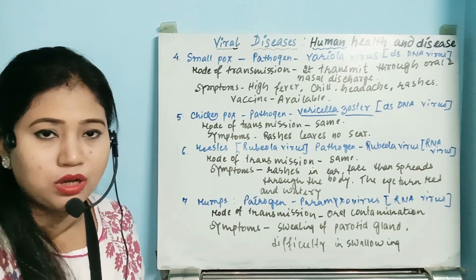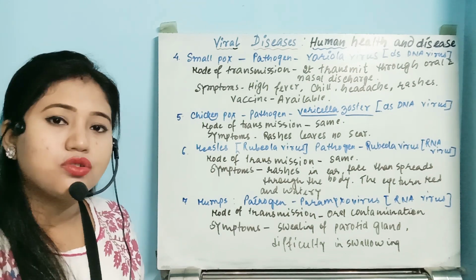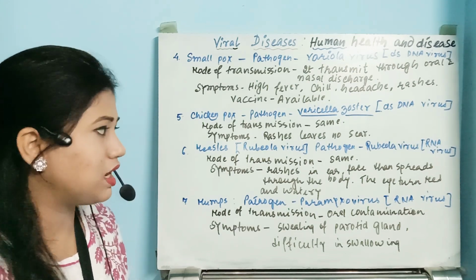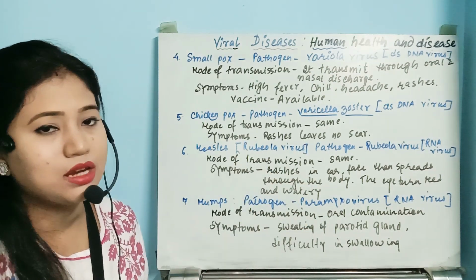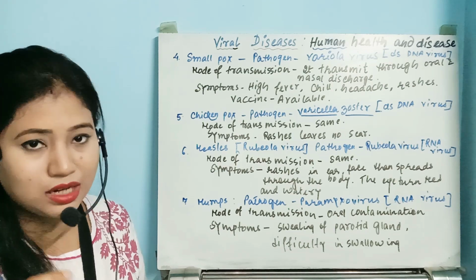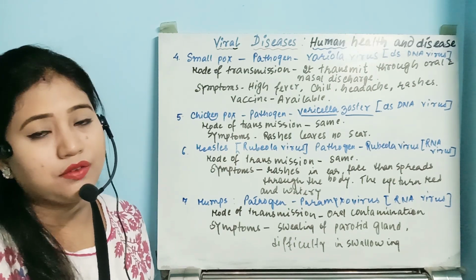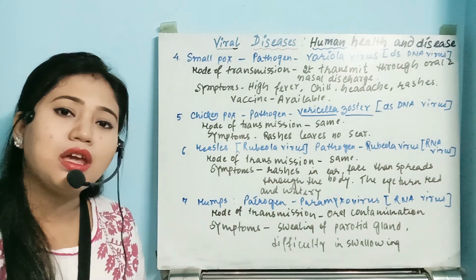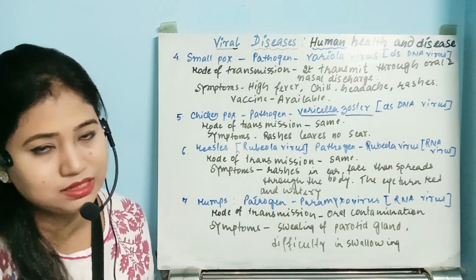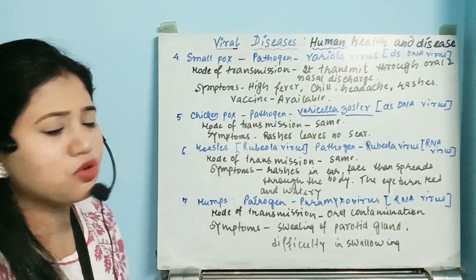Whatever condition we see now is actually chickenpox. So what happens in chickenpox? In the mode of transmission, it is the same: the infected individual who is sneezing or coughing, that air, if inhaled by a healthy individual, they will also catch the disease.